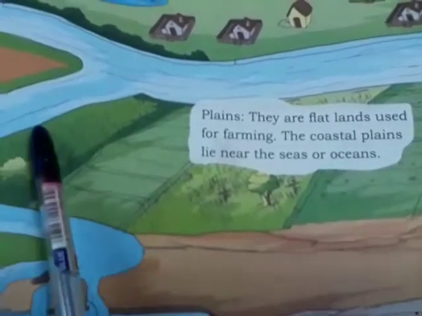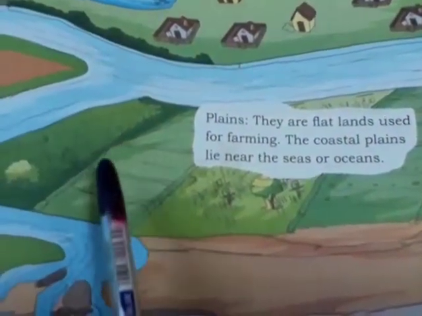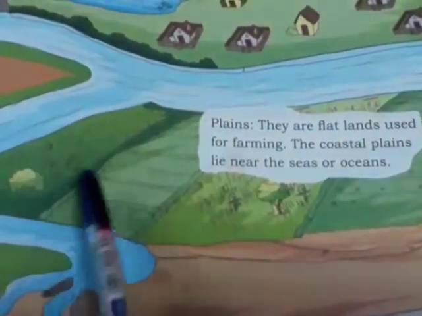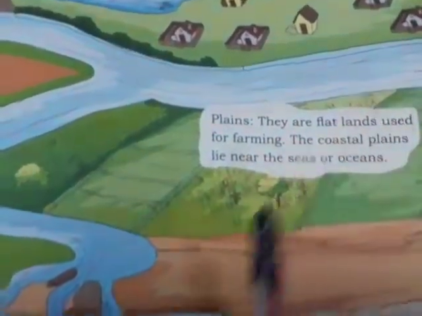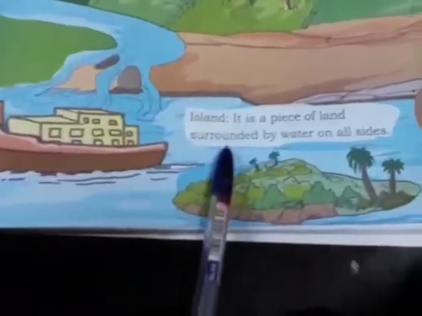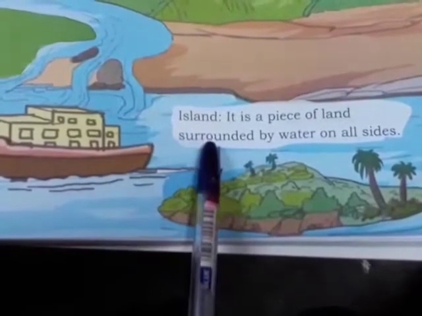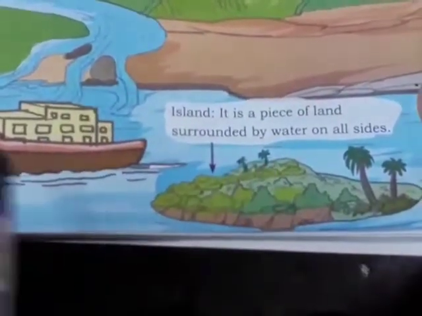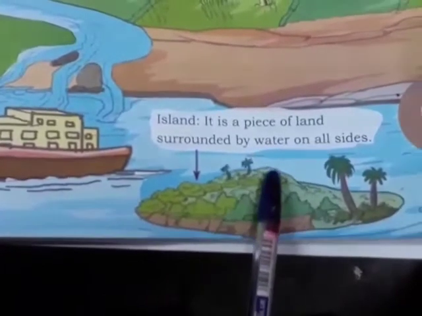The coastal area means the area which is close to the sea or ocean. That land is called the coastal plain. Next, island. Island is a land which is covered on all four sides with water.